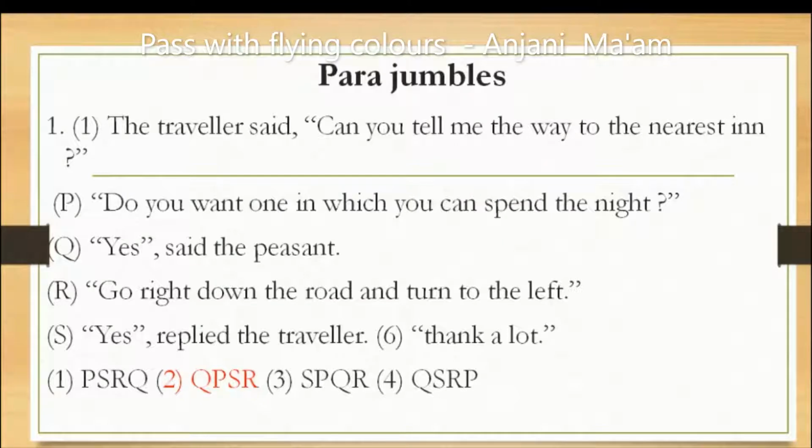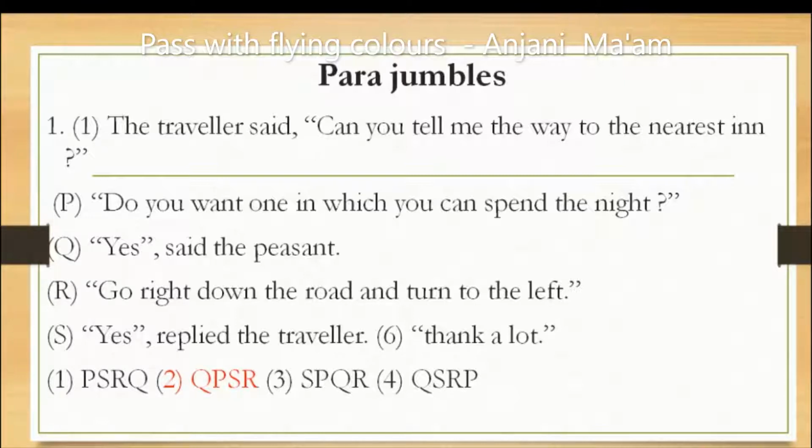First sentence: the traveler said, "Can you tell me the way to the nearest inn?" It means the first part is given. Next part is, "Do you want one in which you can spend the night?" "Yes," said the peasant. "Go right down the road, turn to the left." "Yes," replied the traveler. And the sixth one, "Thanks a lot." It means a traveler is asking a peasant and the answer is given by the peasant. When the traveler is putting a question to the peasant, then the series would be, not P, it's Q. "Yes," said the peasant. After Q, there is "Yes," replied the traveler. So, I have highlighted the answer, that is QPSR.